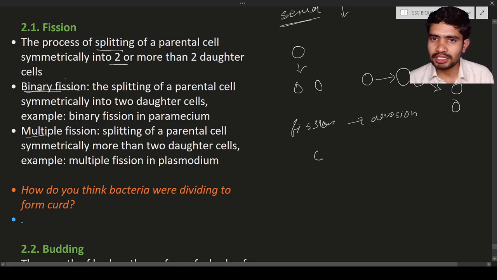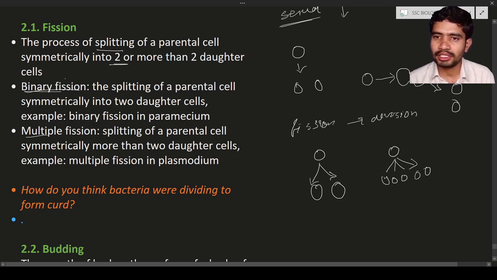If the parent divides into two daughter cells, it is known as binary fission. Bi means two, fission means division. The cell is divided into two cells, hence it is known as binary fission. Multiple fission means the same cell divides into many cells, or you can simply call it the division of a parental cell into more than two cells. It is known as multiple fission.